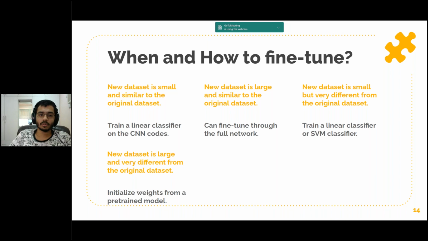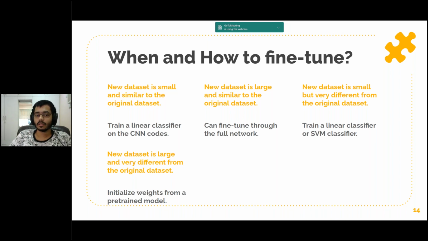So what if your new dataset is small and similar to the original dataset? Since the data is small, it is not a good idea to fine-tune the ConvNet due to overfitting concerns. Since the data is similar to the original dataset, however, we can expect higher level features in the ConvNet to be relevant to this dataset as well. Hence, the best idea might be to train a linear classifier on the CNN codes.